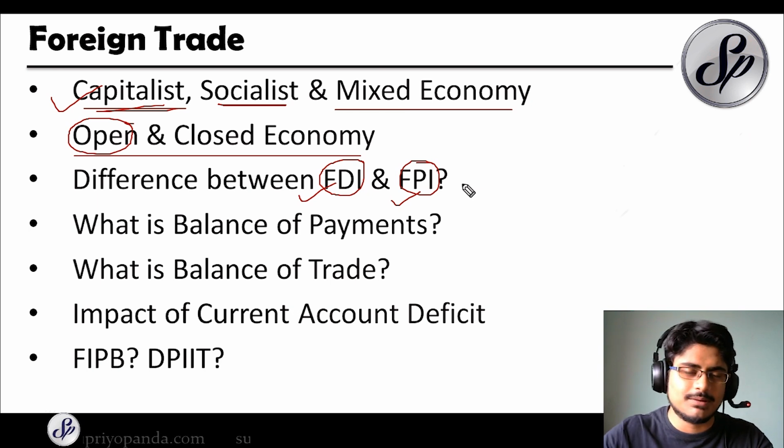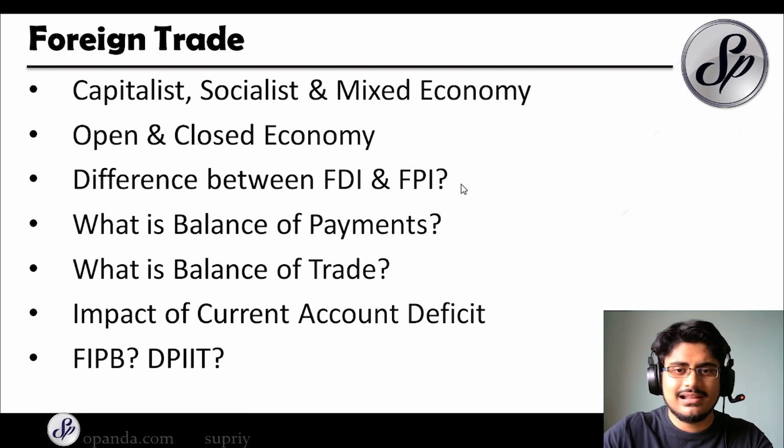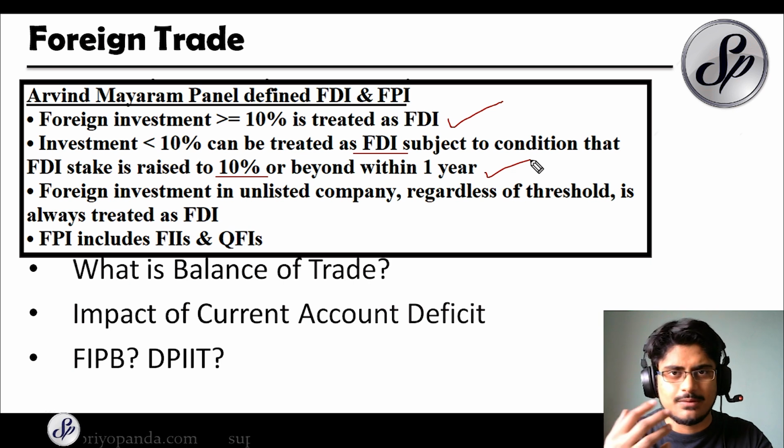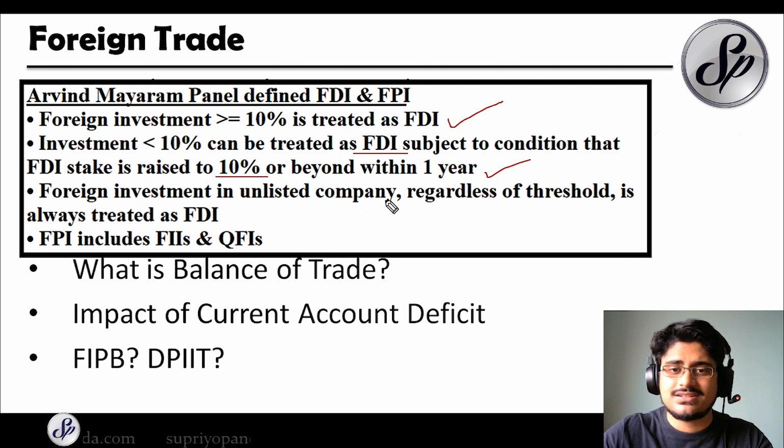And also you can remember what the Arvind Mayaram panel had told us. The Arvind Mayaram panel had defined FDI and FPI. So foreign investment which is more than or equal to 10% is treated as FDI, and if it is less than 10%, it can be treated as FDI, subject to the condition that the FDI stake is raised to 10% or beyond within 1 year. So even if you are investing less than 10%, if you promise that within 1 year you are going to raise it to 10% or above, then you can treat that as FDI. And also the foreign investment in an unlisted company, regardless of a threshold, is always treated as FDI.